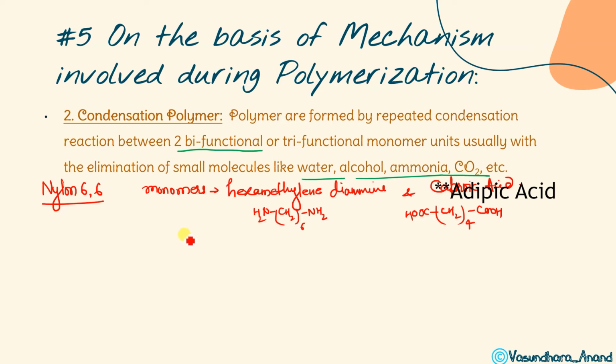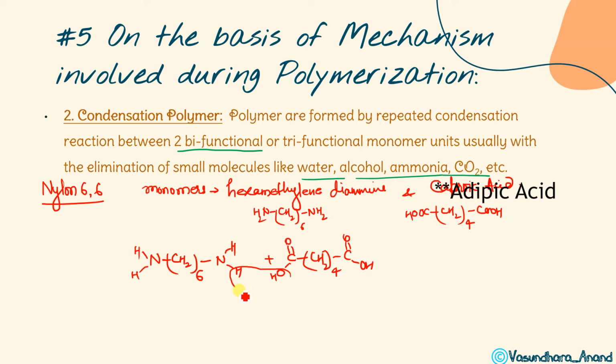Let's see. Like this is NH2, and here this. So again, this will continue in this way. Between two molecules, let me see what will happen.